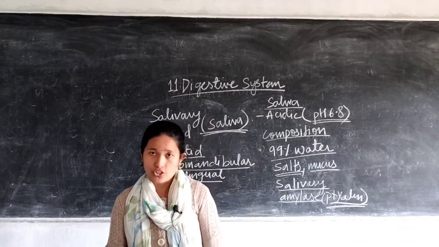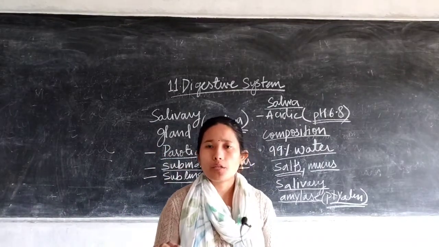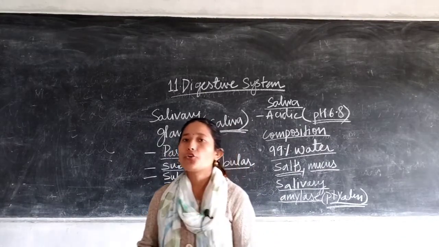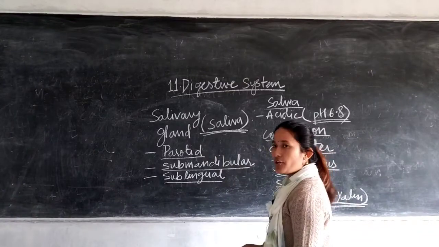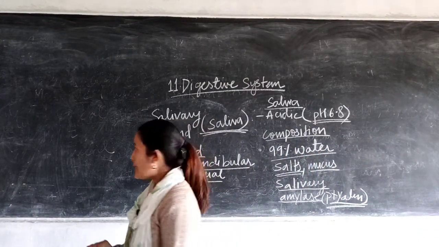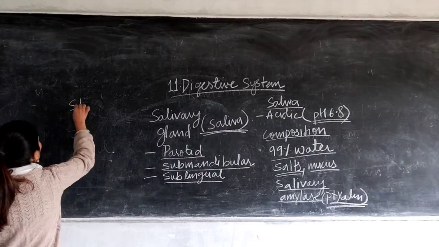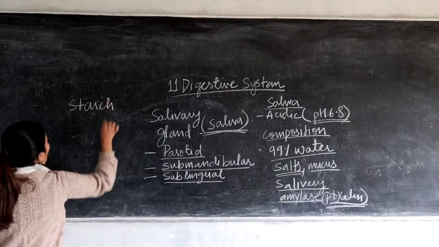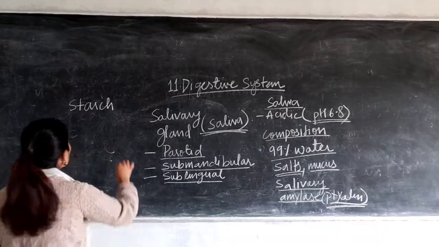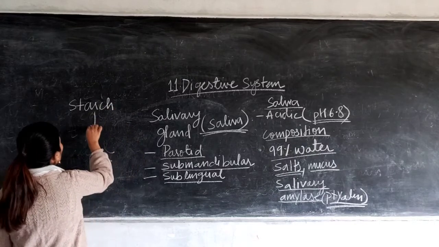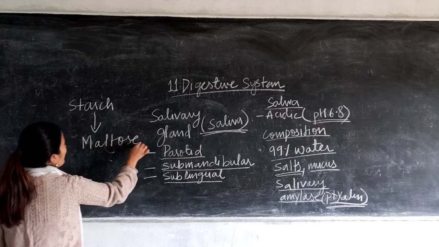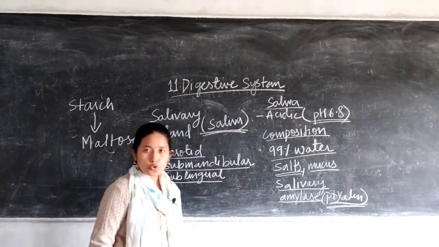So your food digestion, that is breaking down of the complex food, starts here in the mouth itself. But here only your carbohydrate is broken down into a simpler form. Your salivary amylase converts your starch. As we know, starch is a carbohydrate present in food. So it converts the starch, a polysaccharide, into maltose. Maltose is a disaccharide, made up of 2 glucose units.